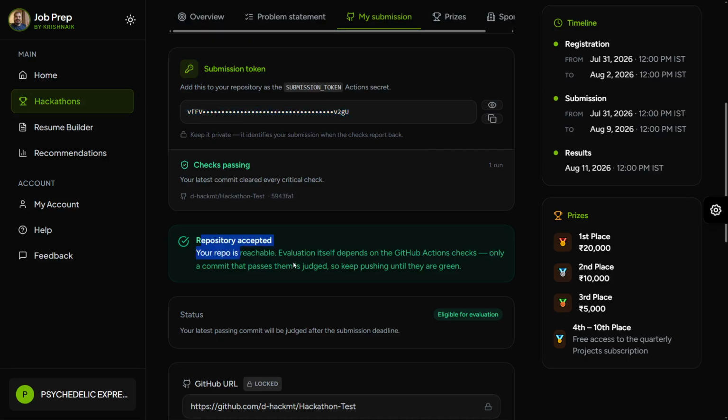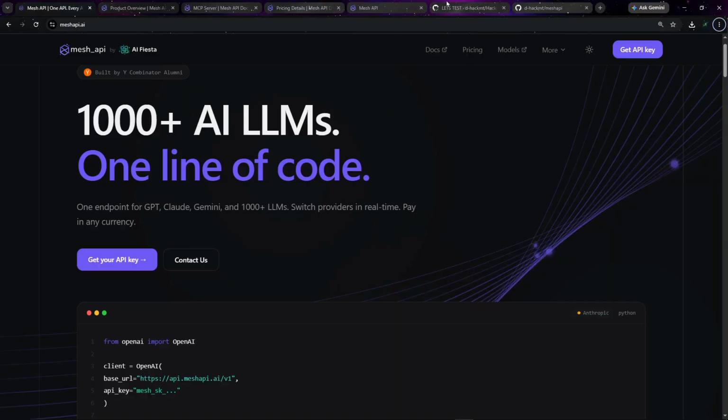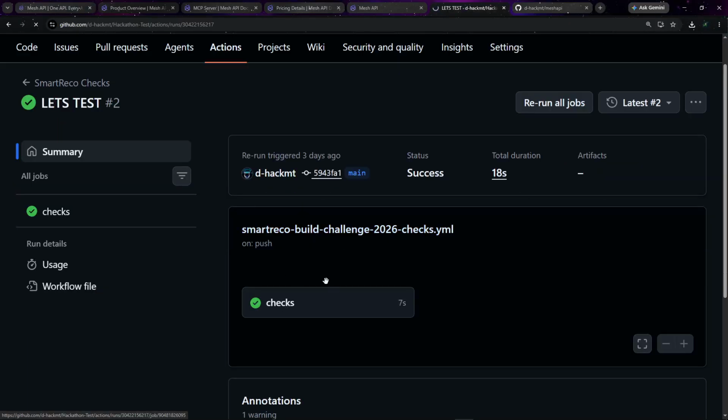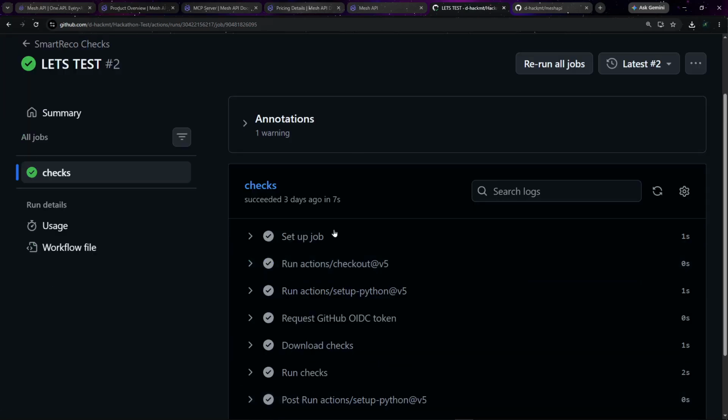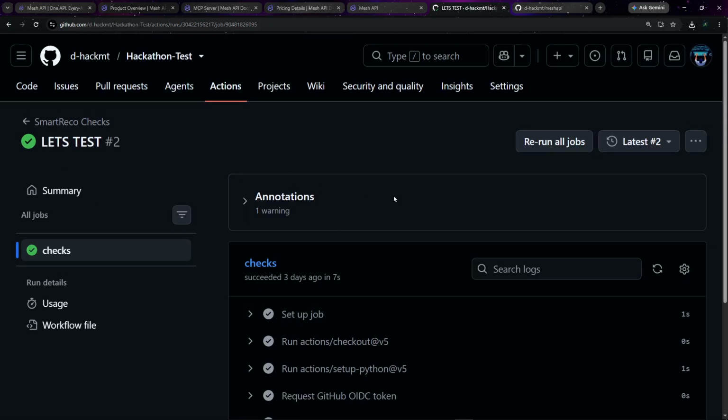Our system will check your code for a minute or so. It's going to give you the status of what we are processing. If all the checks run properly, we would do all the checks in front of your eyes in your GitHub. How exactly would we do that?